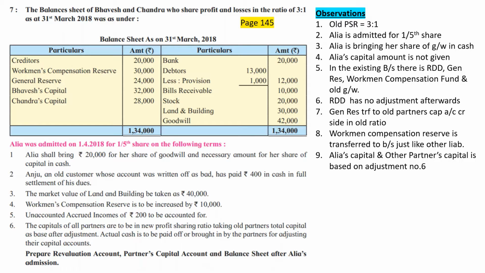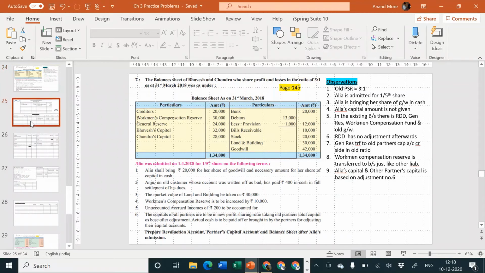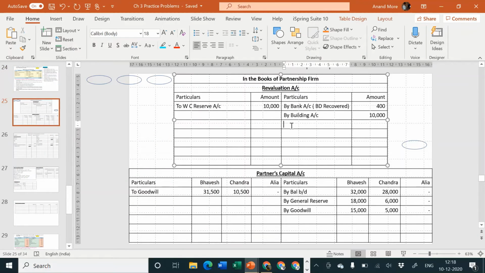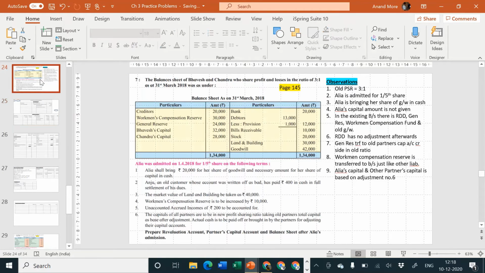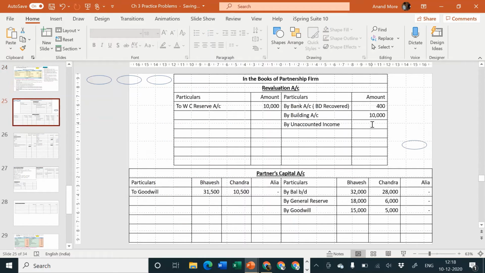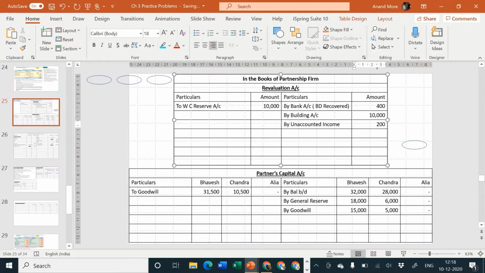So let me go to my revaluation account. In revaluation account credit side I'll write by unaccounted income. Amount is rupees 200. And then second effect, I cannot give the second effect to the debit side of bank account.